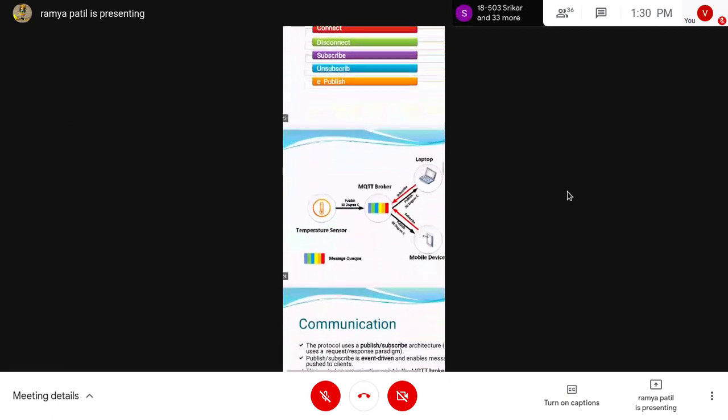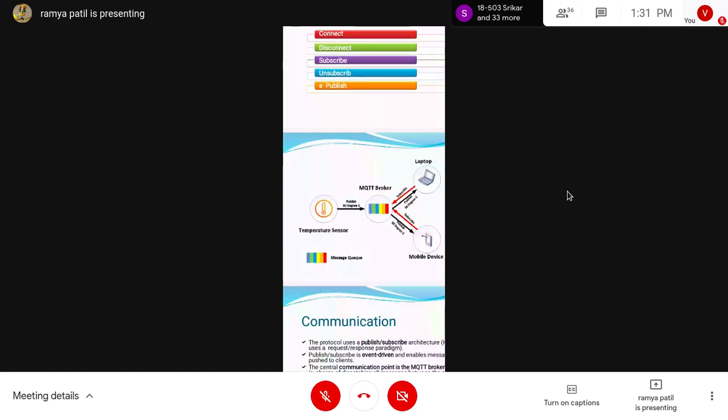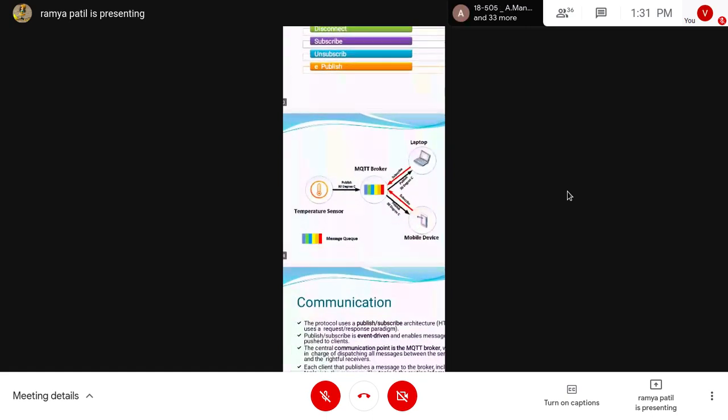Here we have one image, where you can see a temperature sensor. This is how the data is published and subscribed using MQTT. The temperature sensor is sending the data, 30 degrees Celsius, to the message broker, the MQTT broker. Then the laptop and mobile devices, with the red arrow marks you are seeing, first have to subscribe to this particular service, the message broker.